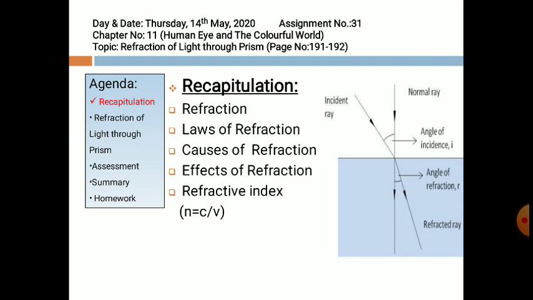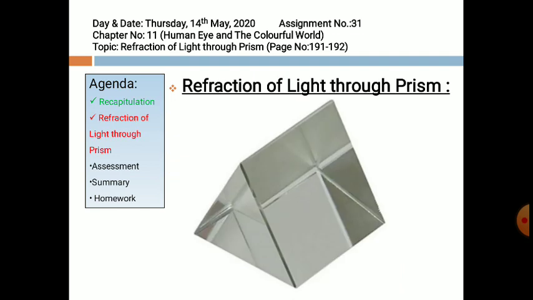Now coming to today's topic, refraction of light through a prism. But before coming to this topic, we should know something about the prism. As the figure shows, this is a prism. You might have seen this type of object in your laboratory. Now what is a prism? It is a transparent medium bounded by two refracting surfaces inclined at some angle.